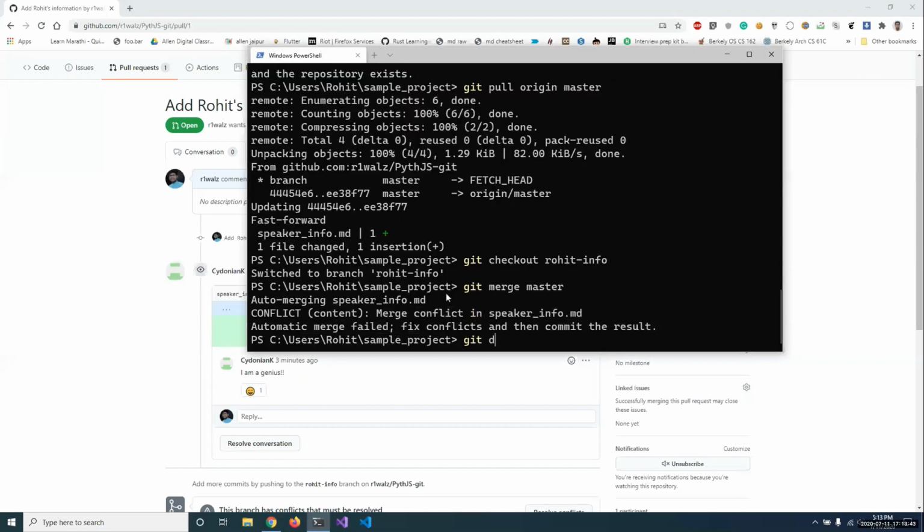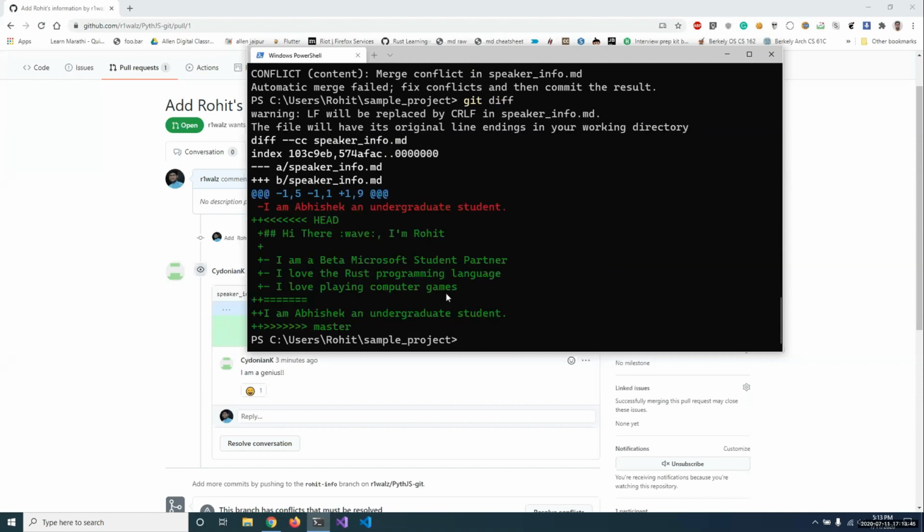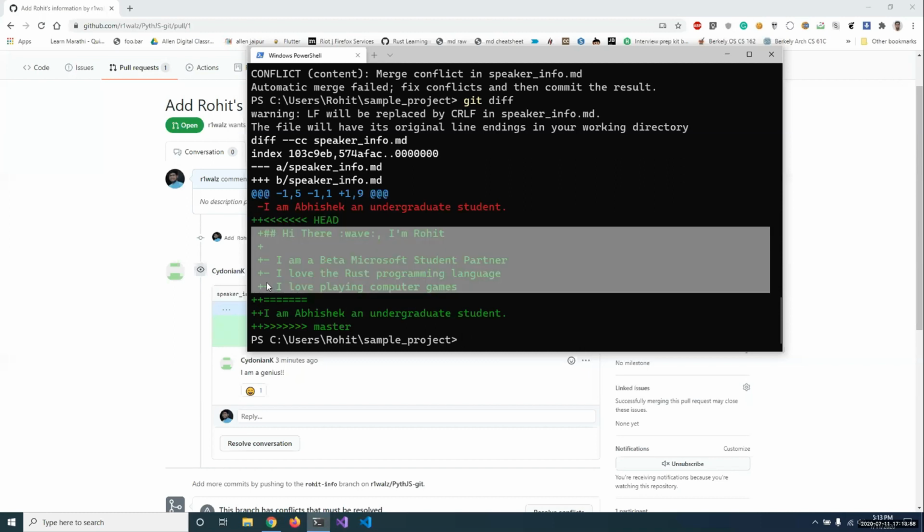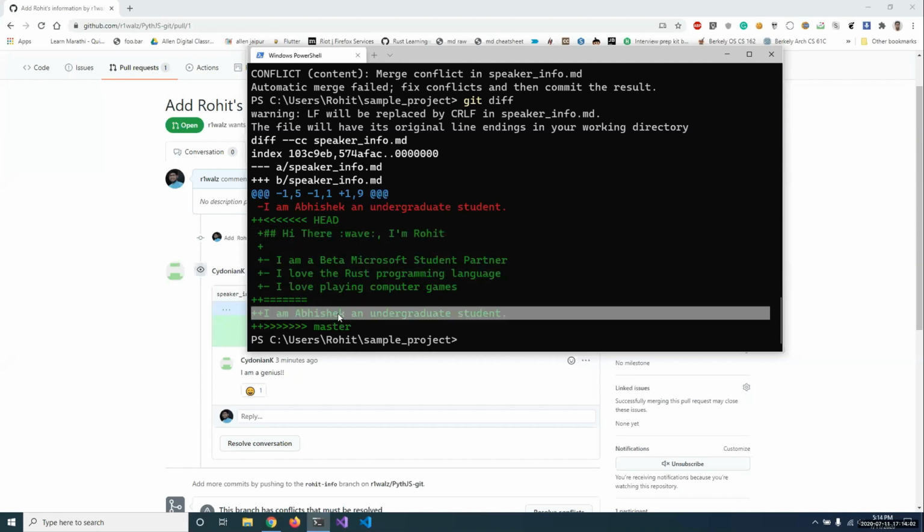There is an interesting command, git diff, which helps us show the difference between the previous commit and the current state of the repository. Right now you can see that there are some changes in the head, which is the current branch, and the incoming commit, which is from master branch, and the change which master branch brings is: I am Abhishek and I'm the graduate student.